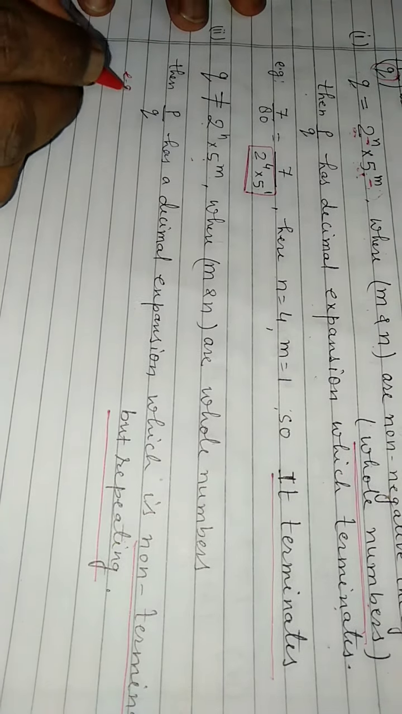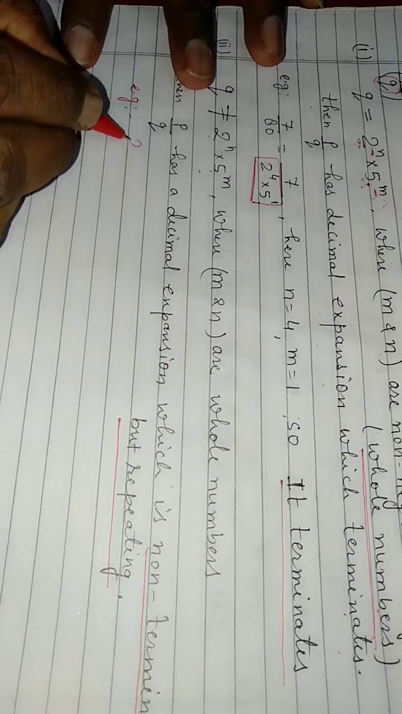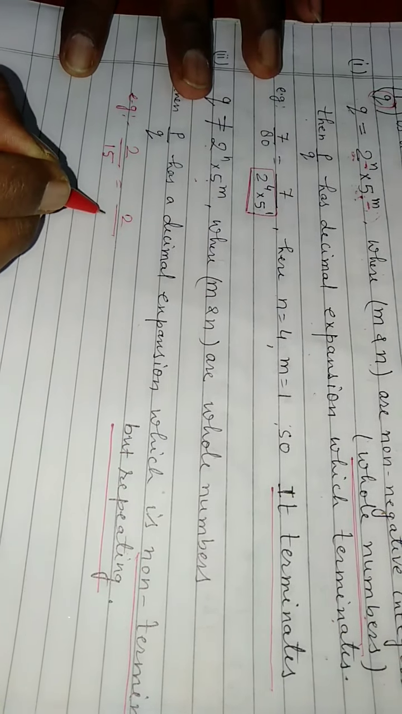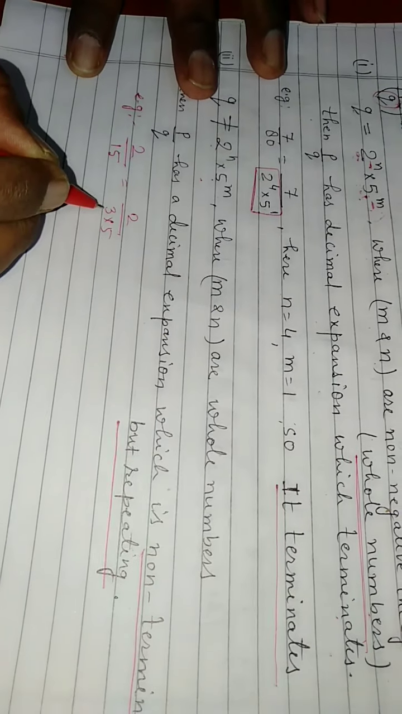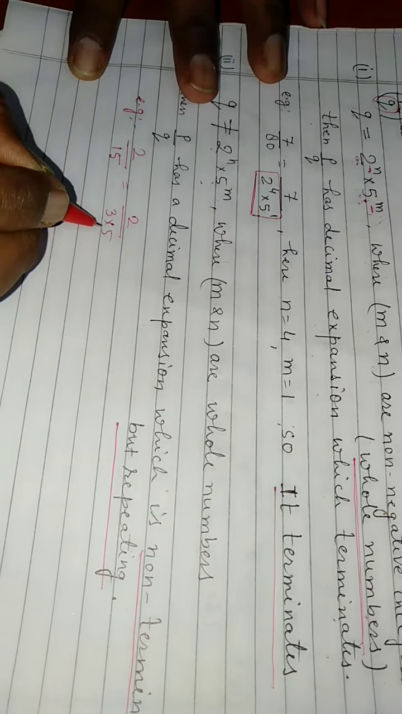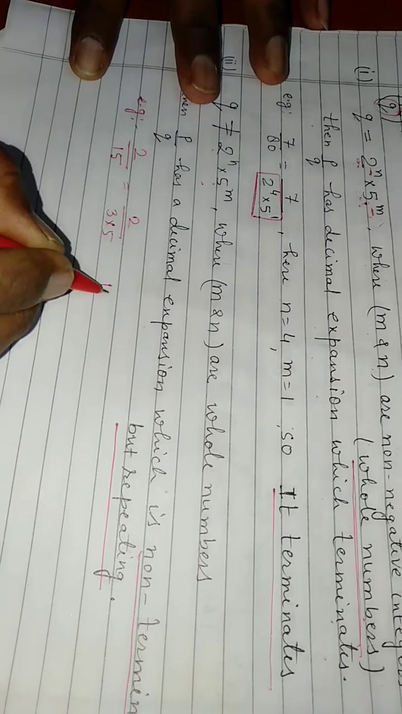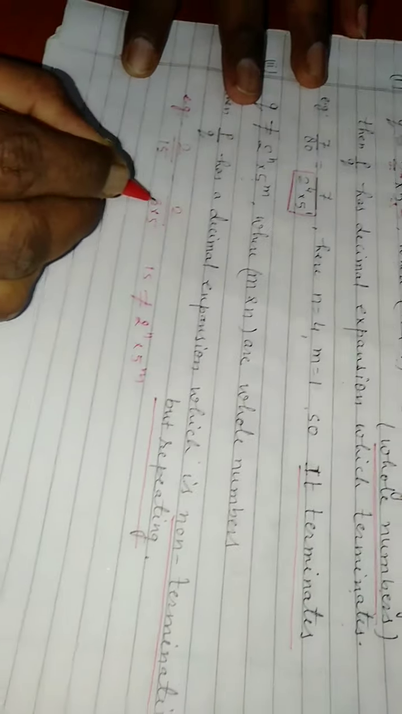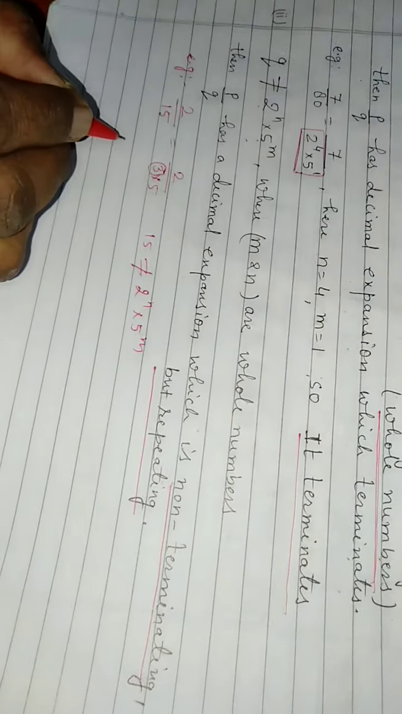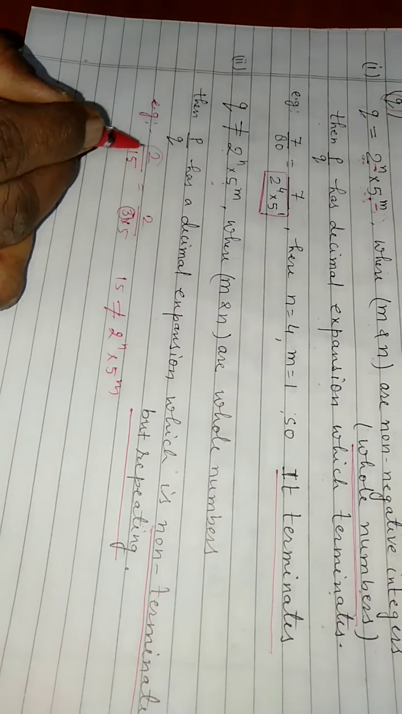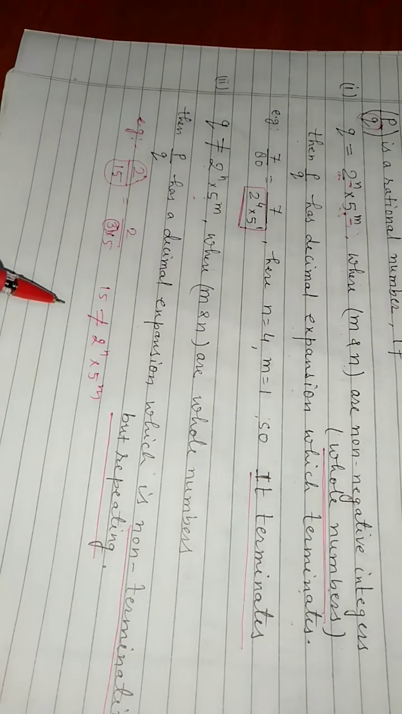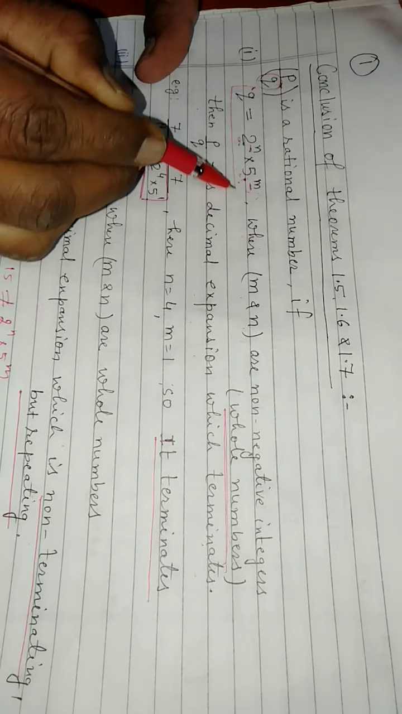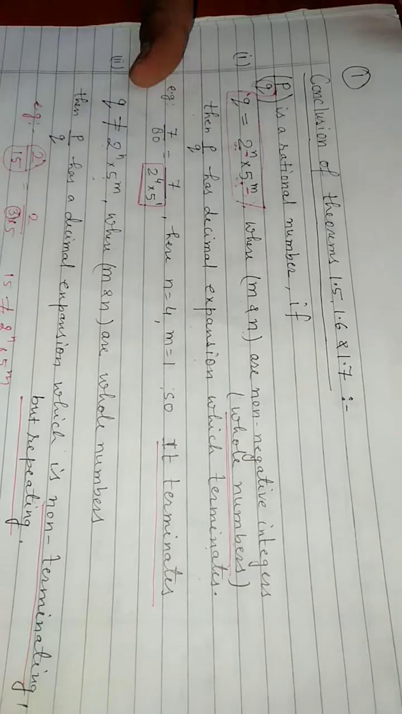The example I am giving you is 2 upon 15. When we prime factorize this 15, we get 3 into 5. Here you can see that 2 is absent. So 15 is not expressed in the form of 2 to the power n into 5 to the power m. Here 3 is extra. So this is also a rational number, but this is not terminating. For terminating it is compulsory that it must be expressed in the form of 2 to the power n into 5 to the power m.